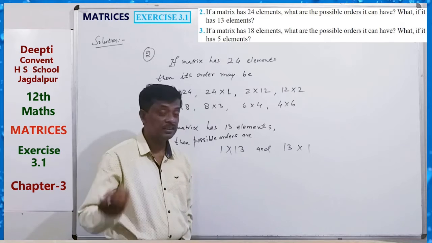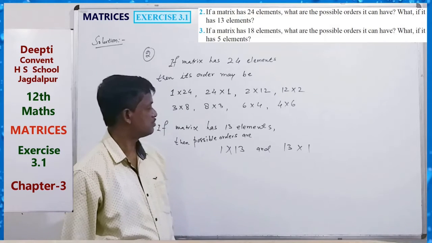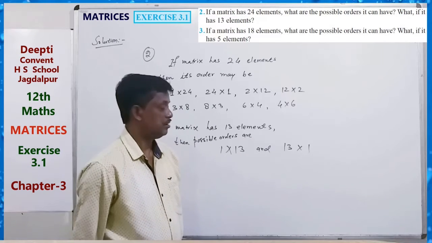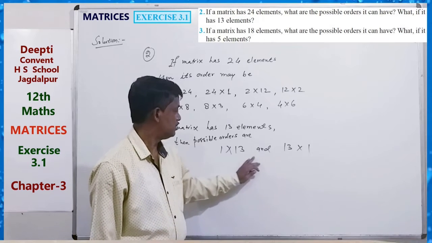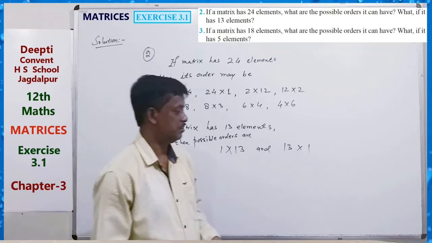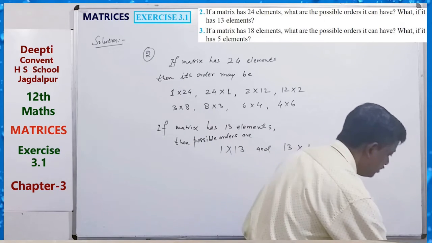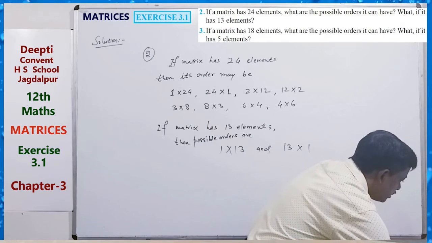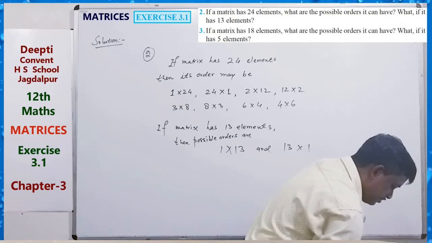This 13 is a prime number, so there is no other factor of it. So 1 by 13 or 13 by 1. Okay. Question third.